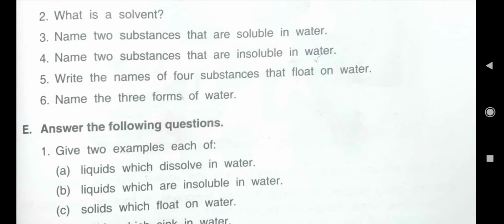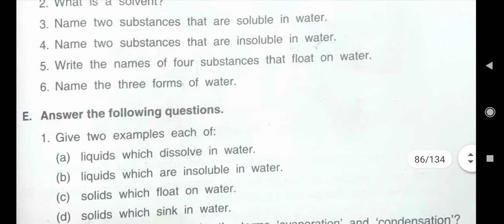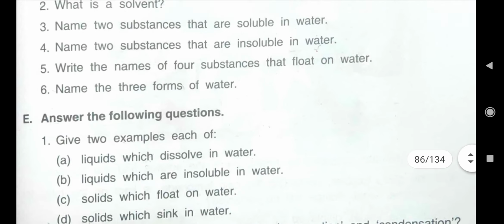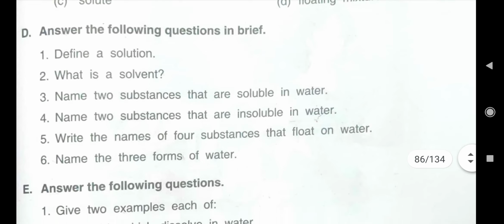The three forms of water are: first you will write solid, then put a hyphen and write ice. Liquid, put a hyphen and write water. Gas, put a hyphen and write water vapor. So these are the answers of D part.